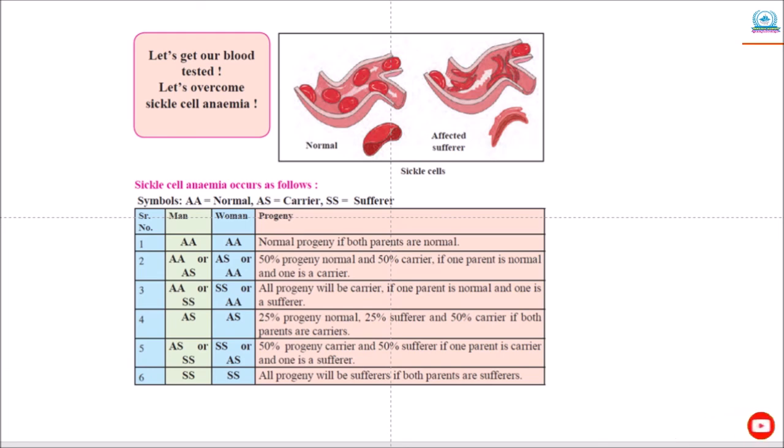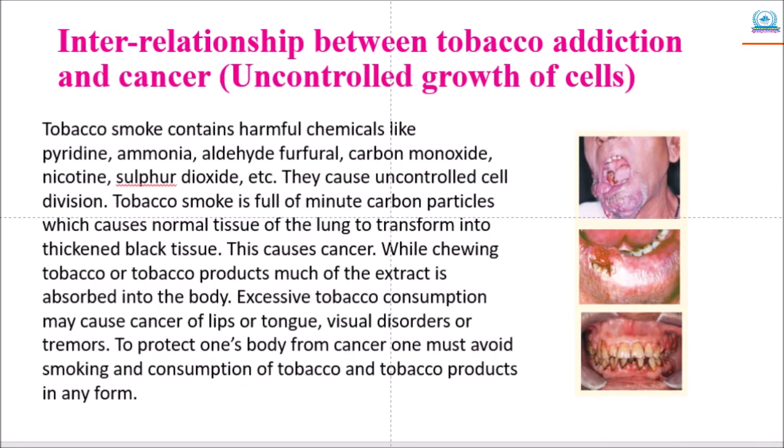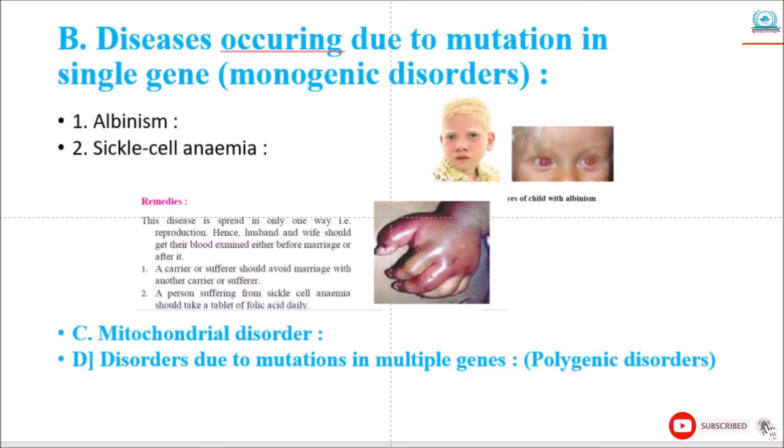Then next is the interrelationship between tobacco addiction and cancer. But before that, some remedies for this disease. Sickle cell anemia disease can be controlled, remedies are there.